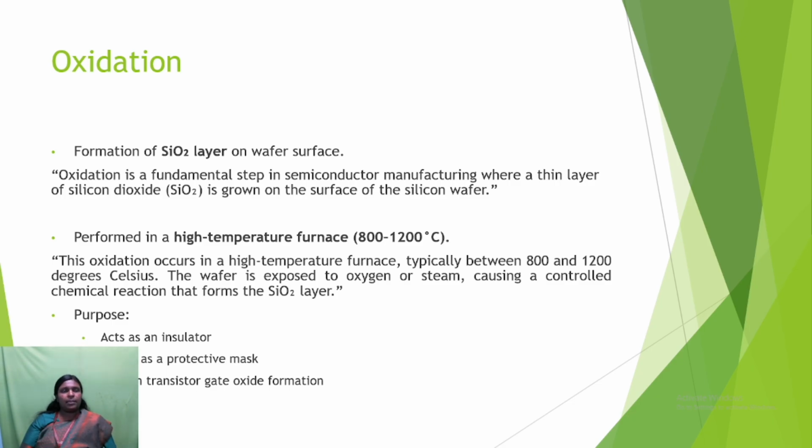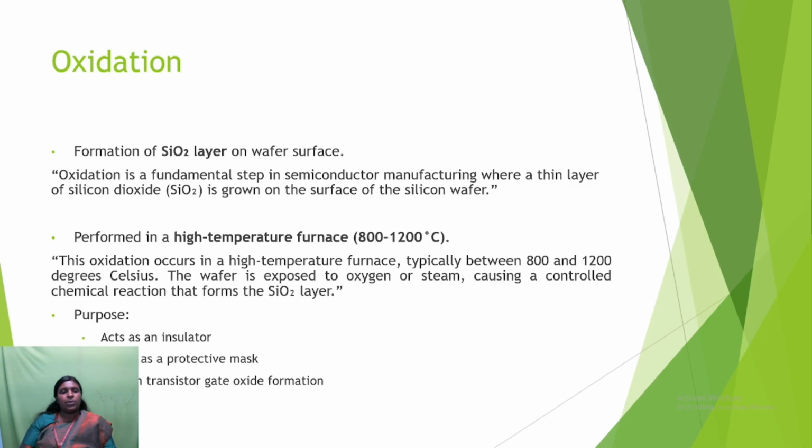Oxidation is the formation of a silicon oxide layer on the wafer surface, the formation of an SiO2 layer. Oxidation is a fundamental step in semiconductor manufacturing, where a thin layer of silicon dioxide is grown on the surface of the silicon wafer. It is performed in a high temperature furnace, between 800 to 1200 degrees Celsius. The wafer is exposed to oxygen or steam, causing a controlled chemical reaction that forms the SiO2 layer.